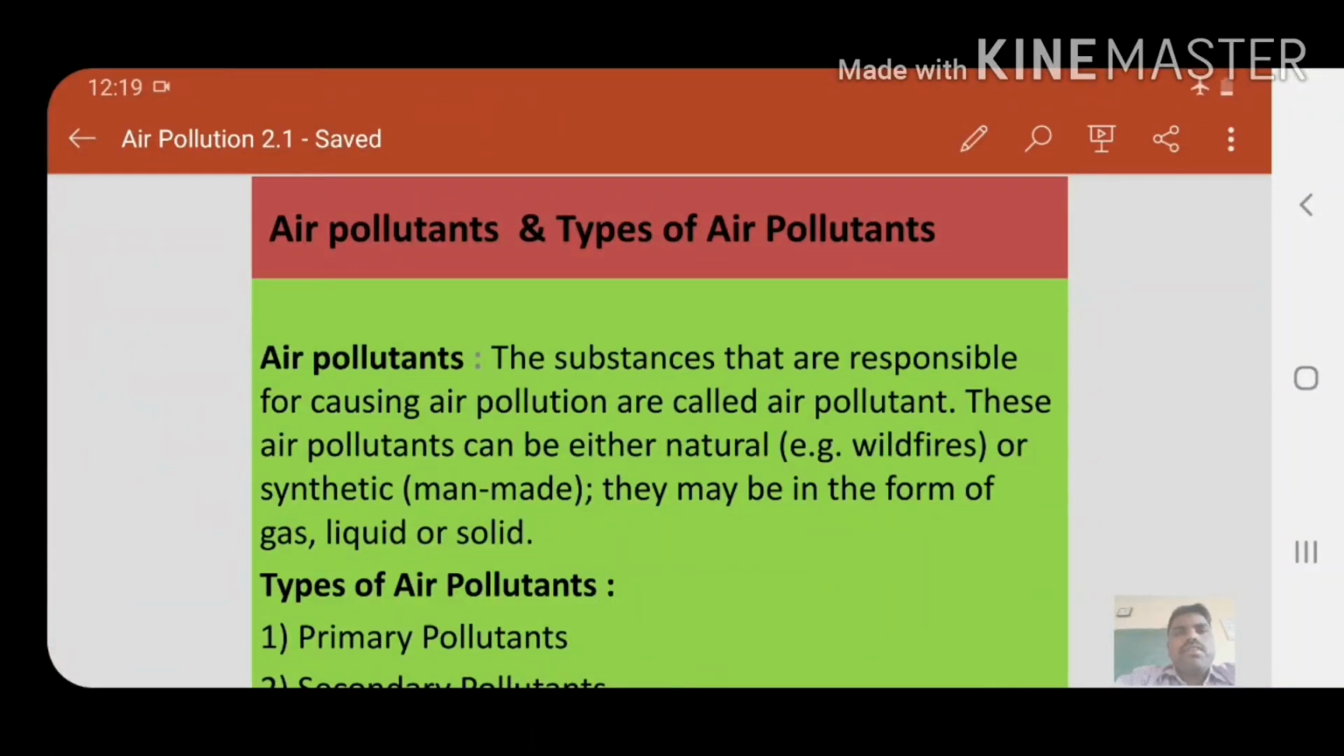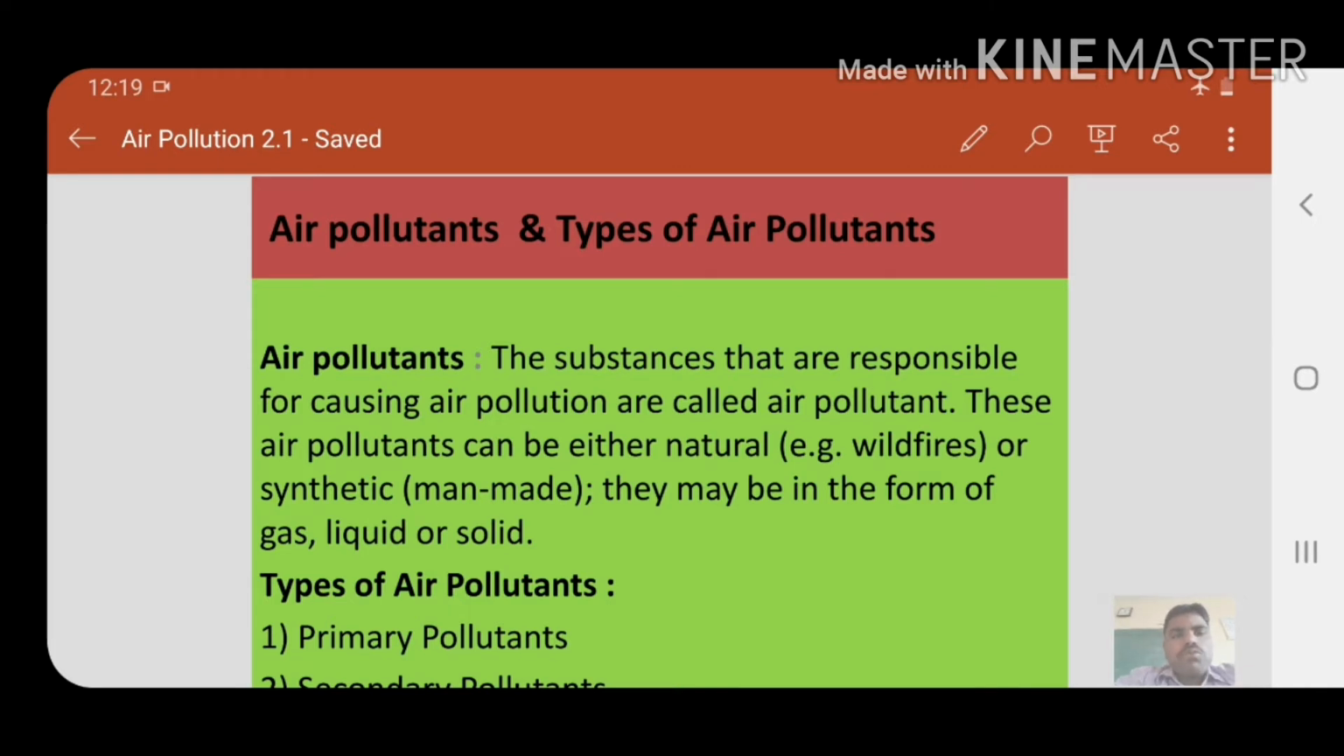Welcome to this channel. In this class, we are going to discuss the second unit, air pollution. In that, we are going to discuss air pollution, air pollutants, and types of air pollutants. What is air pollution, the sources of air pollution, and the effects of air pollution, we have discussed in the last class. In this class, we are discussing the air pollutants and types of air pollutants.